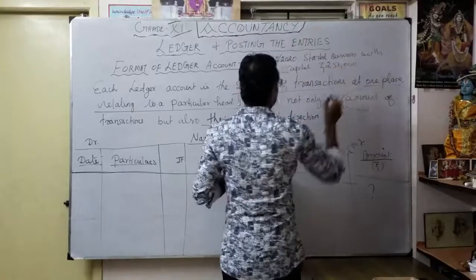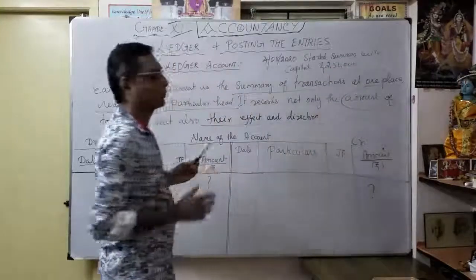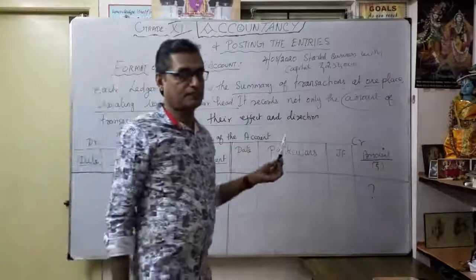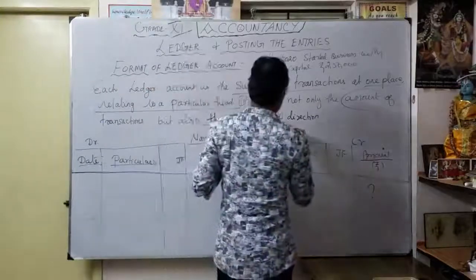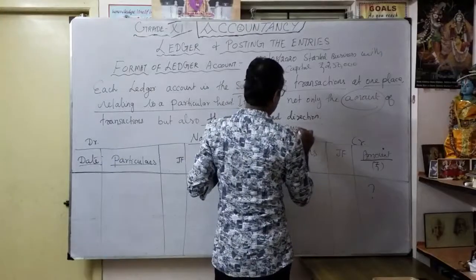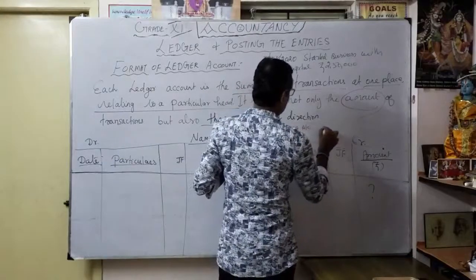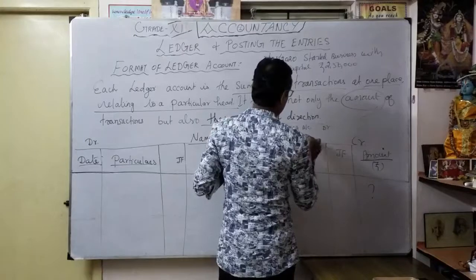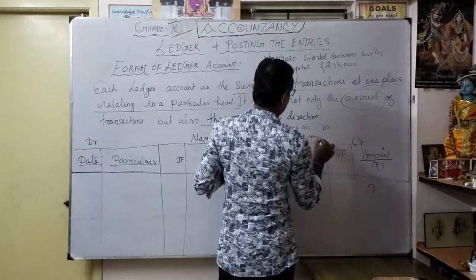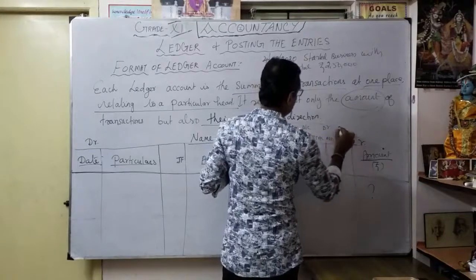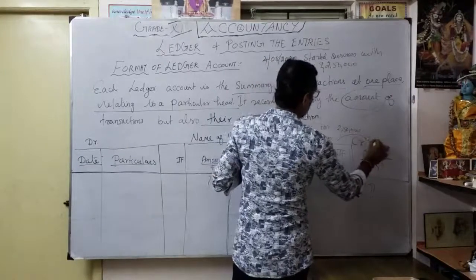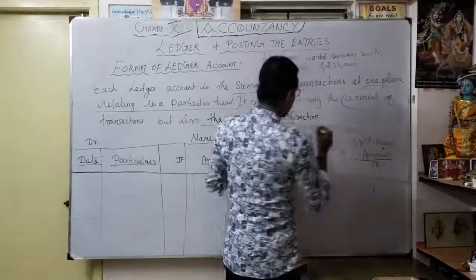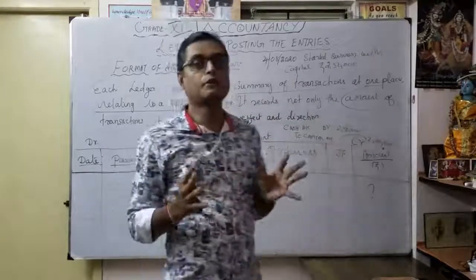This is called a business transaction. How are we going to enter this business transaction? You know the journal entry: cash account debit to capital account, and the amount is 2,50,000. So this journal entry, how are we going to post?